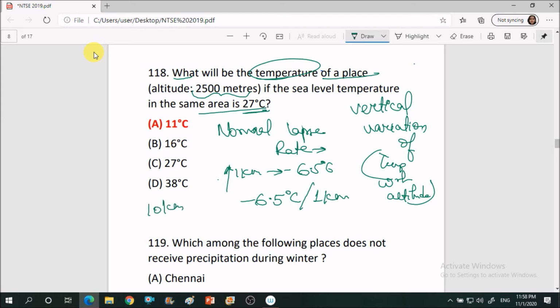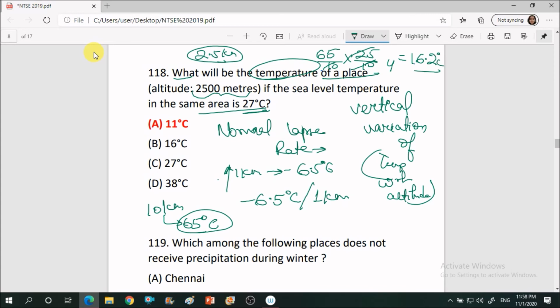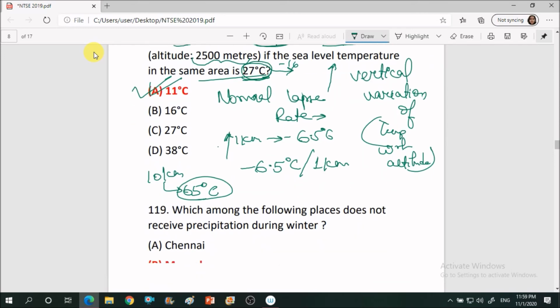So for every 10 kilometers, there is a decrease of 65 degrees Celsius, right? Now it is asking for a 2.5 kilometer variation, so we multiply by 2.5, and this will be approximately 16.2 degrees Celsius decrease. At the mean sea level, the temperature is 27 degrees Celsius, and as we go up, the temperature will reduce by 16 degrees Celsius. Now 27 minus 16 will be approximately 11 degrees Celsius.